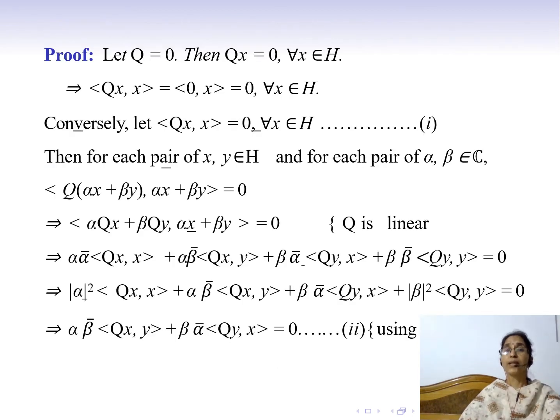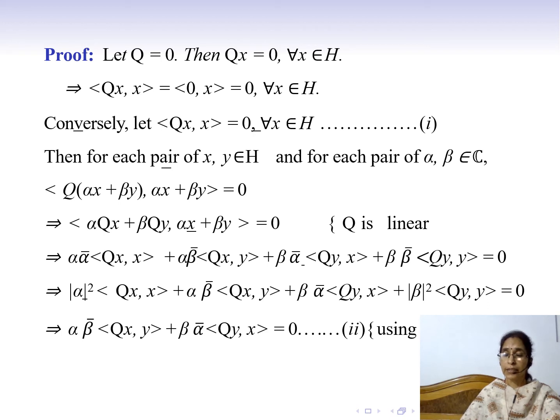Let us prove the lemma. Let Q be equal to 0. Then we have to prove that the inner product of Qx, x is equal to 0 for every x in H. Since Q is equal to 0, Q maps each element of H to 0. That means Qx is equal to 0 for every x in H. So for every x in H, the inner product of Qx and x is equal to the inner product of 0 and x, and this is equal to 0.